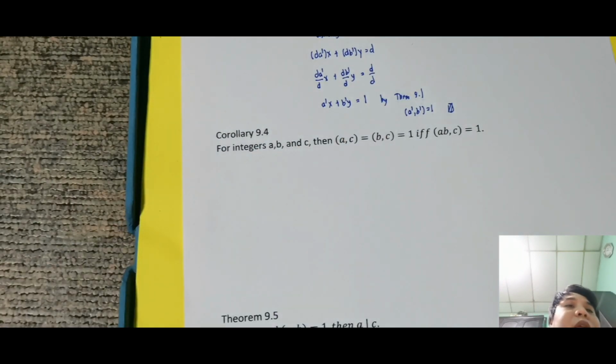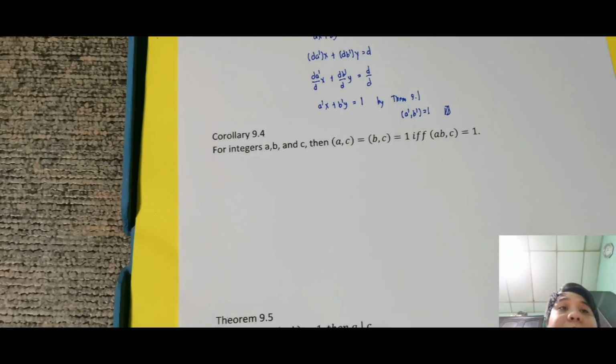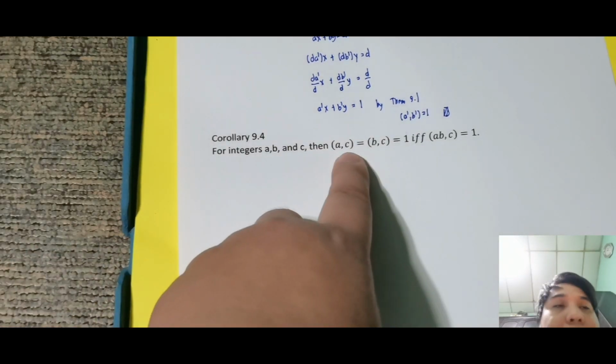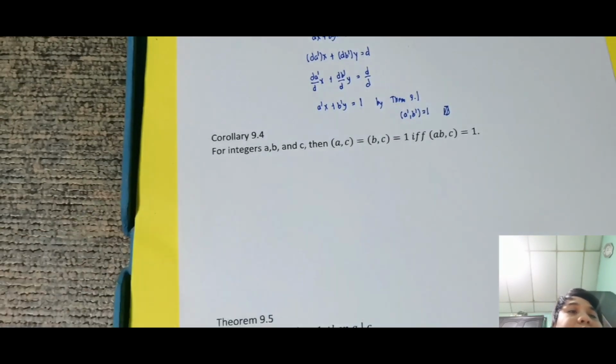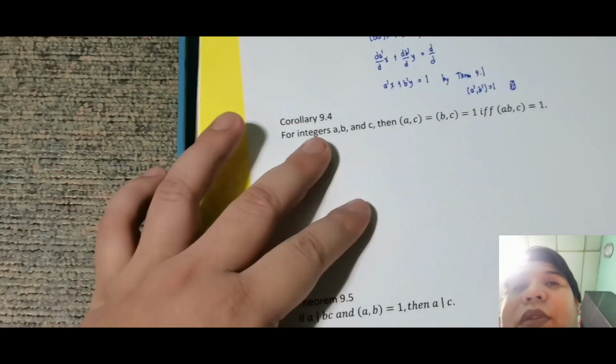B and C are relatively prime to each other. So, hindi sinasabi nito na si A and B are relatively prime. Ang sinasabi lang, si A relatively prime kay C and si B relatively prime kay C. So, if and only if (AB, C) is equal to 1. So, meaning AB is relatively prime to C. Okay, so, yun yung ibig sabihin. So, ito yung proof.